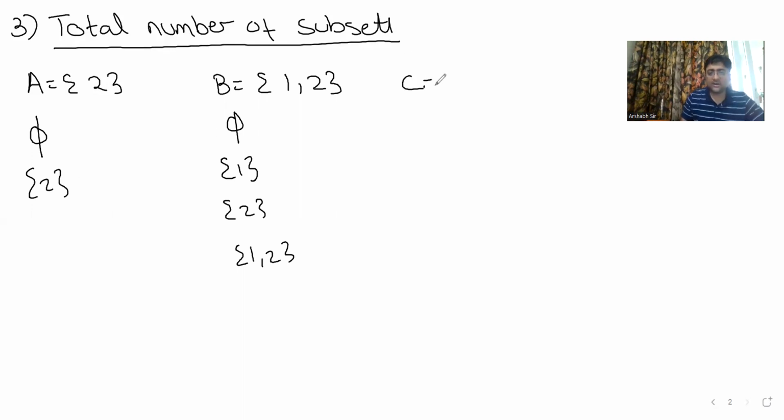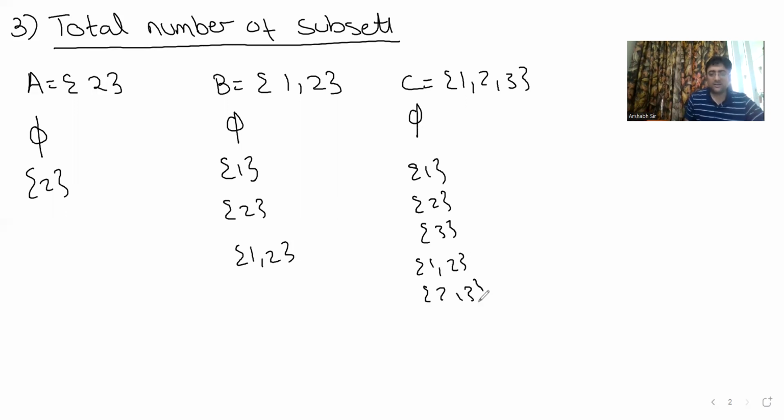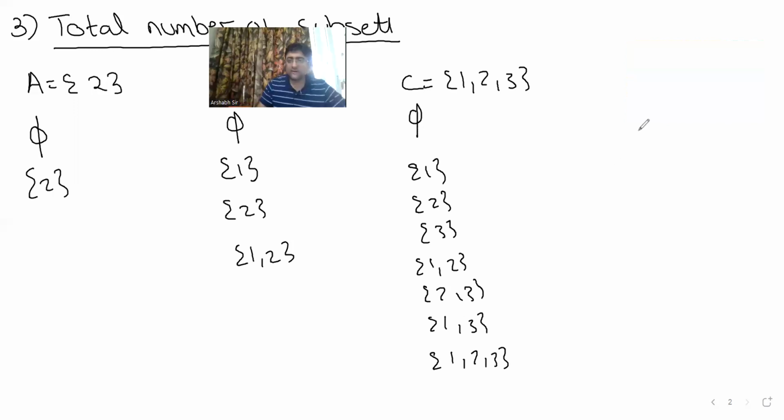If I take a set comprising of 3 elements, look children, first is the null set, then only 1, only 2, only 3, then 1, 2, then 2, 3, then 1, 3, and finally 1, 2, 3. Do you agree? Yeah.